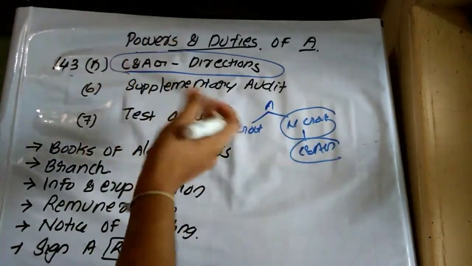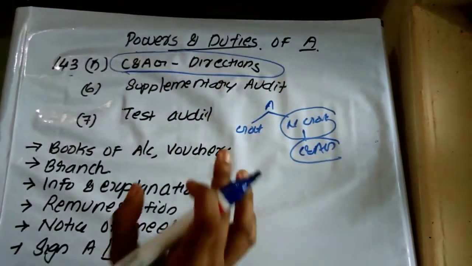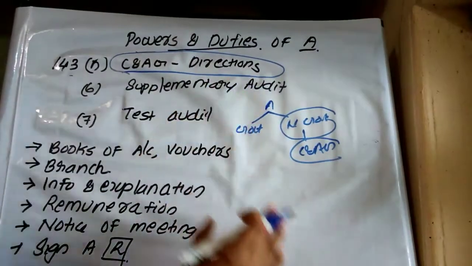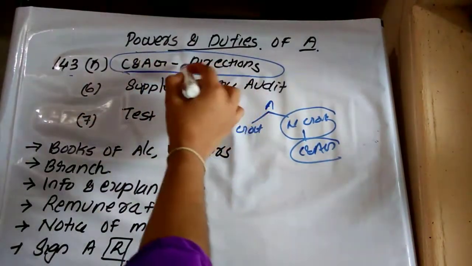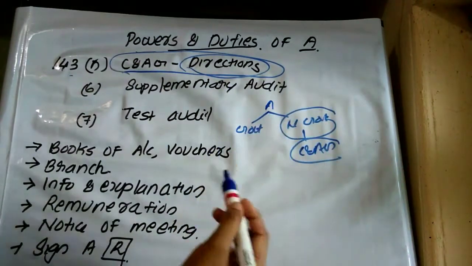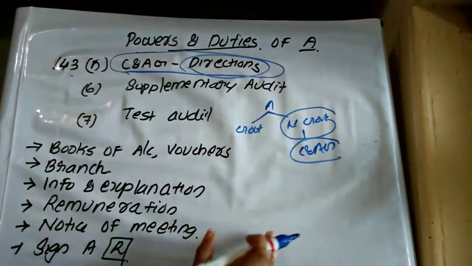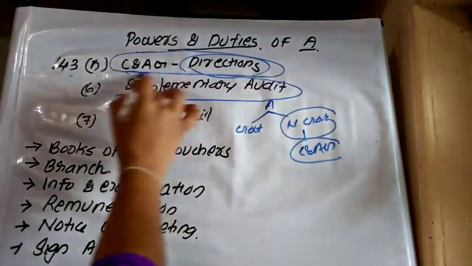So the power of appointment of the auditor is with the C and AG, and the auditor whom the C and AG has appointed, they also have the power to give directions: what are the matters to be considered, which are the important areas and which are the difficult areas. The C and AG shall give directions to the auditor. Then the C and AG may conduct a supplementary audit.